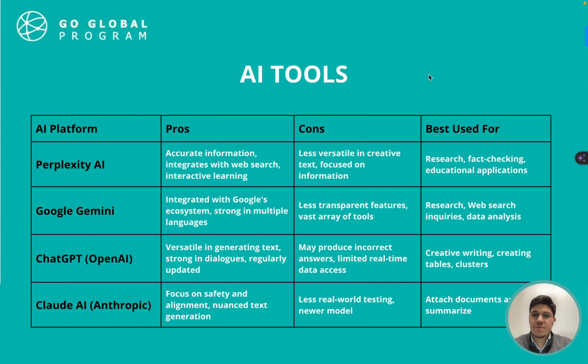So I built this table to show you the main available AI tools that are out there and when you should use each one of them, right? I have some pros and cons that you can read later, but I want to focus on the last column, the best use for.